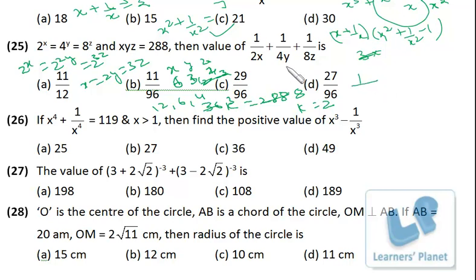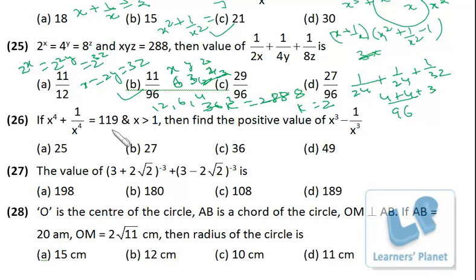So it is 1 upon 2x, that is 1 upon 24, plus 1 upon 4y, that is 24, plus 1 upon 8 into 4, 1 upon 32. So 96 will be LCM. 4 times 24, 4 times 24, 3 times 32, so 4 plus 4 plus 3, 11 by 96, right? Bit calculation is there but can be done in less than a minute.